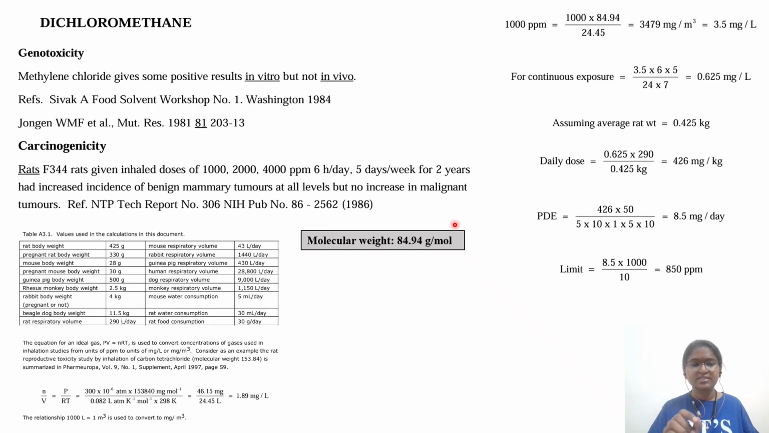Dichloromethane is listed. Whenever you go through the ICH Q3C document, first they give a section on whether the particular solvent is genotoxic or not. Methylene chloride gives some positive results in vitro and not in vivo. Whenever you do risk assessment, you check in silico, in vitro, in vivo. In vitro it is positive, whereas in vivo it is negative, so the in vitro result will be negated and you will consider this solvent negative for genotoxicity. You have to understand this study is from 1981.